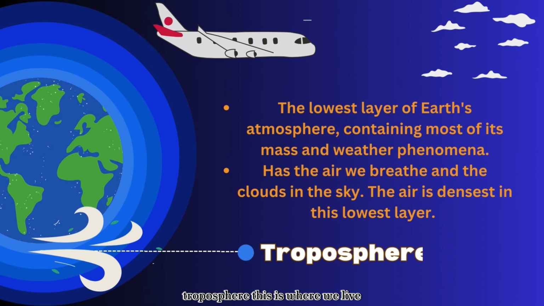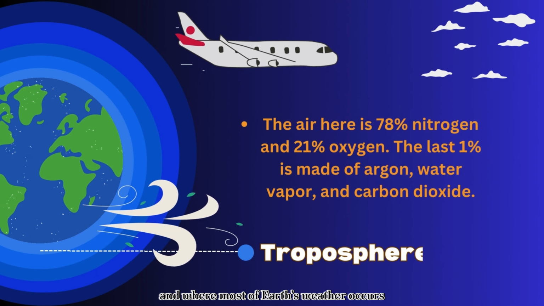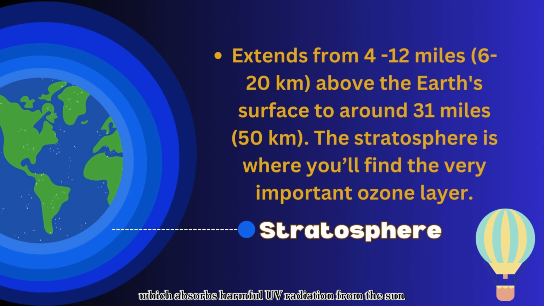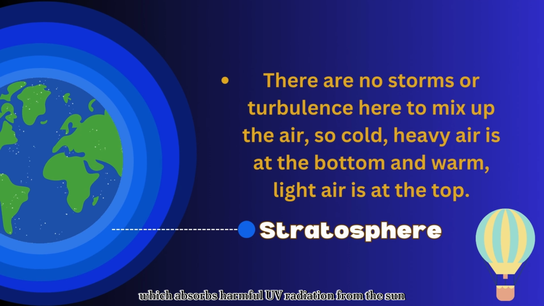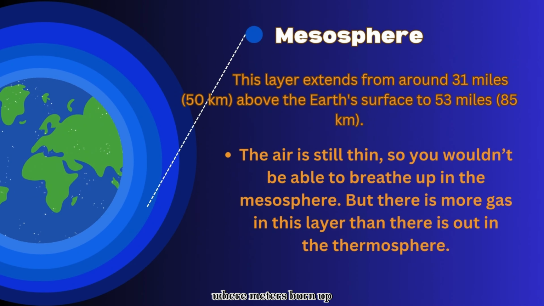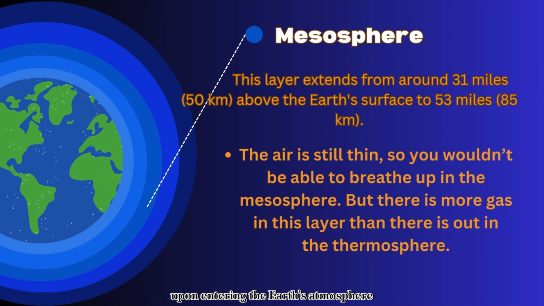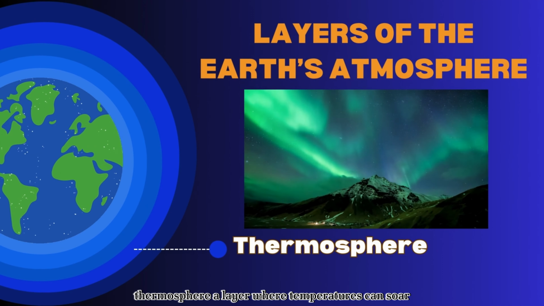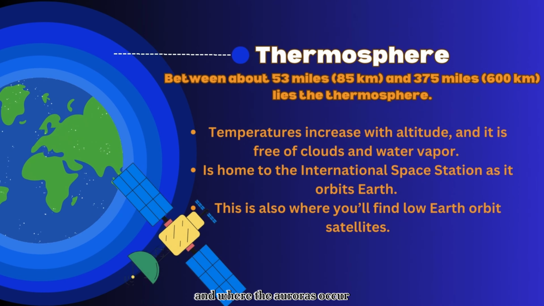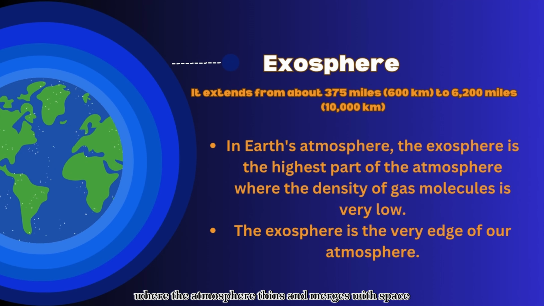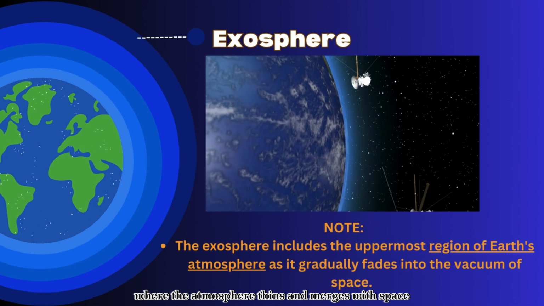Troposphere: this is where we live and where most of Earth's weather occurs. Stratosphere, home to the ozone layer, which absorbs harmful UV radiation from the sun. Mesosphere, the coldest layer, where meteors burn up upon entering the Earth's atmosphere. Thermosphere, a layer where temperatures can soar and where the auroras occur. Exosphere, the outermost layer, where the atmosphere thins and merges with space.